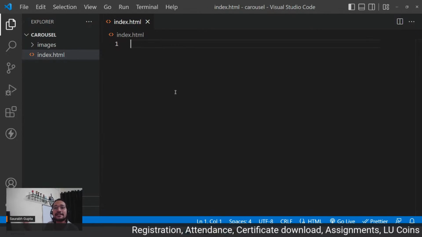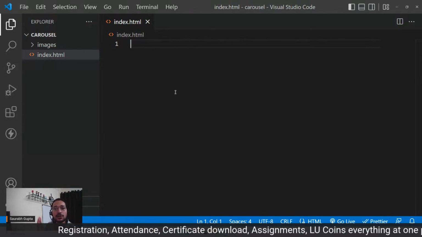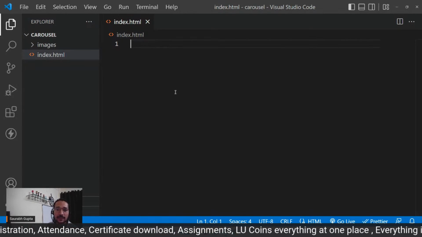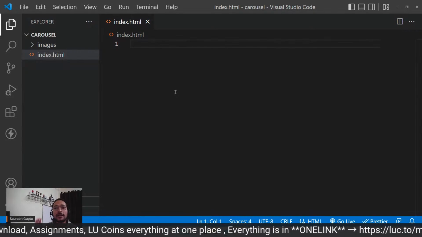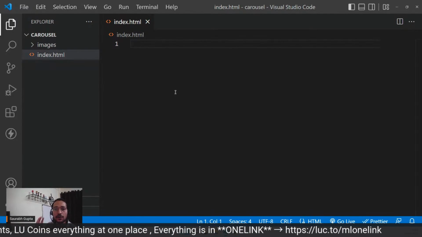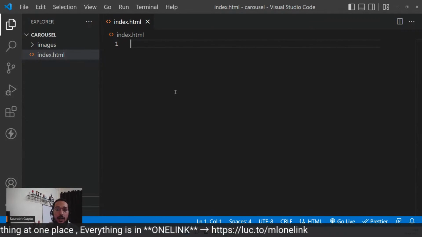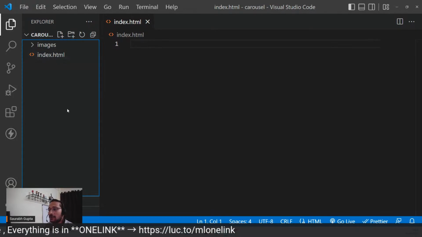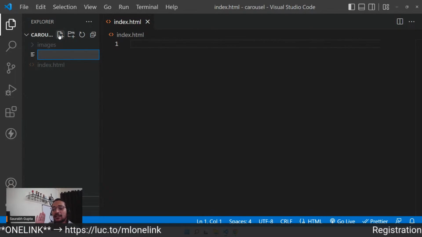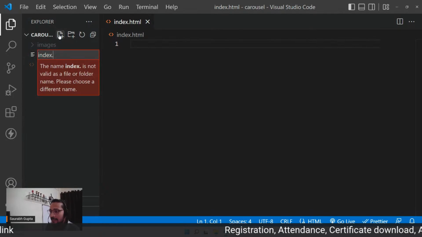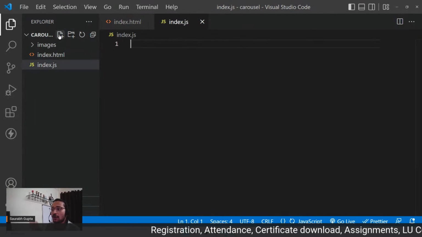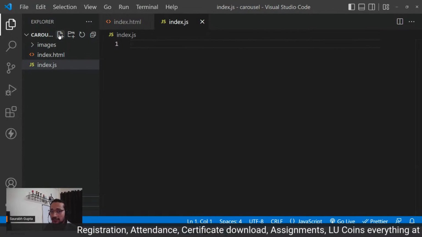That's what you call external CSS. So till now, we were also writing JavaScript in the same page as HTML, and that is called internal JS. So today we're going to write external JS. That means we're not going to write JavaScript inside the HTML page. So for that, the first thing you need is to create a separate JS file, and you can call it anything. I'm going to call it index only, but the extension will be .js. So now you have a separate dedicated page for JS.